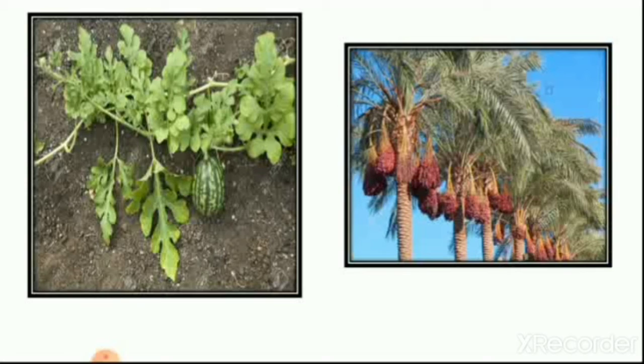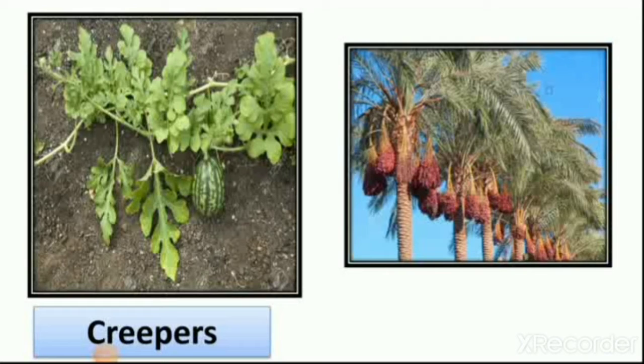So this is the difference between creepers and big trees. Creepers grow along the ground. They grow in the ground. The watermelon grows in the ground. You can see the dates grow on a tree. So they grow straight, while creepers cannot grow straight because they grow along the ground. So you can see the difference between creepers and trees.